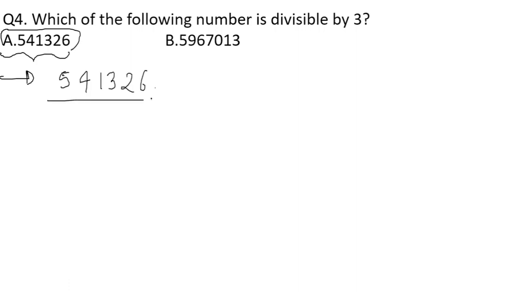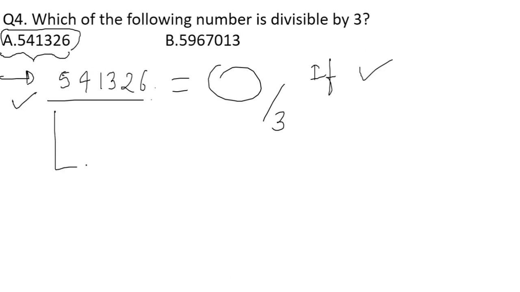So we have to take the summation of all the digits and then divide the summation by 3. If the summation is divisible by 3, then that whole number is divisible by 3. What will be the other criteria? If the summation is not divisible by 3, then the whole number will not be divisible by 3. Okay, in this way you have to solve these 2 questions. Okay, we'll see in the next part.